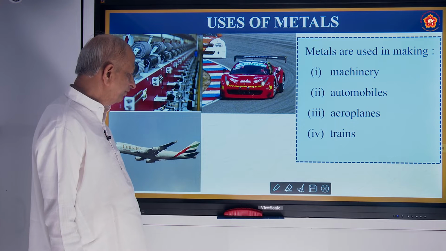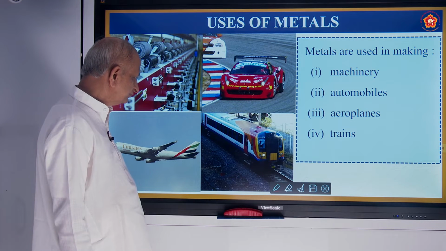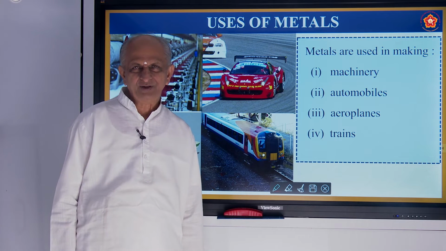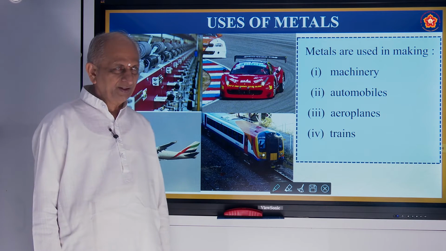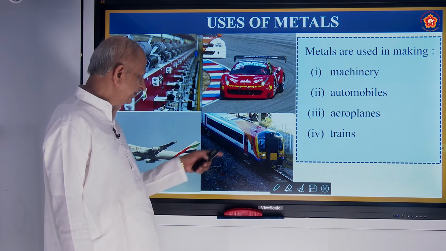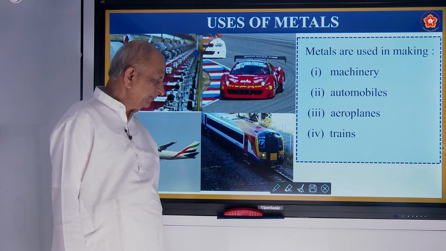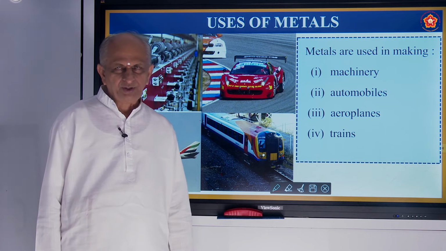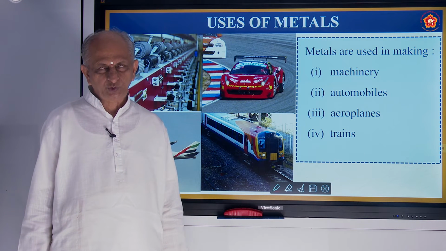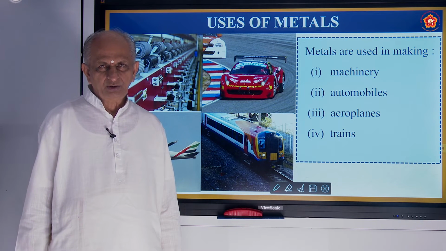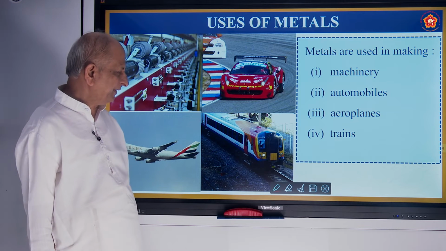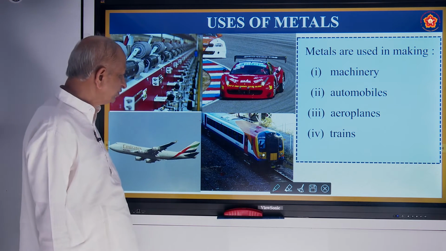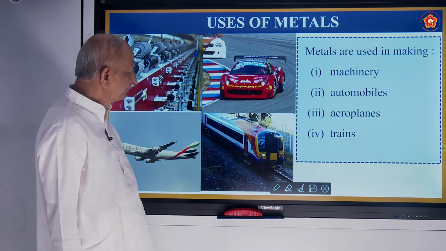Trains also. I need not tell you about trains. Almost all of you have gone in a train, right? In trains also, the machinery is made up of alloys of metals. The body, the goods wagons or bogies, are made up of metals only. So metals are very much useful in daily life.